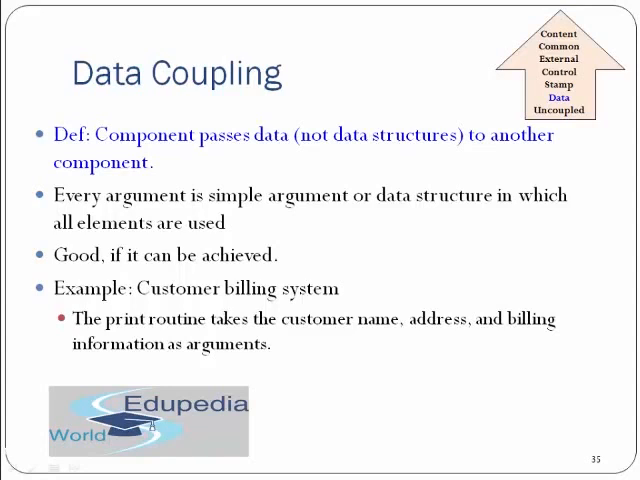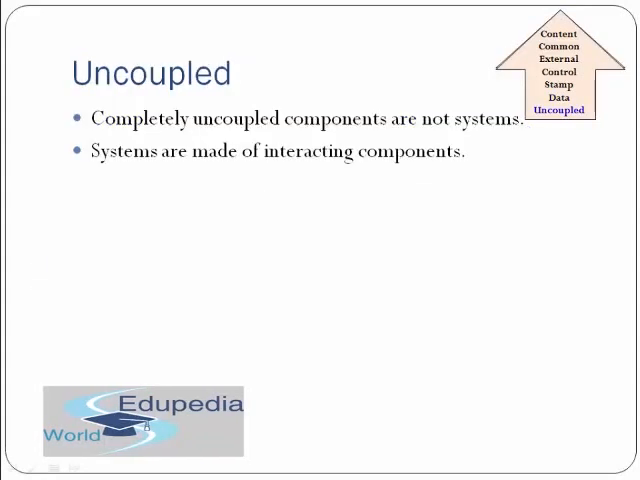Okay, it's up to the programmer to decide how to include coupling, but include it in a way that it's not highly coupled, making a mesh in your code. Uncoupled means completely uncoupled components, which are not systems. If they are completely uncoupled, they are not a system and don't logically make any sense. Systems are made of interacting components, so there should be some interaction between the components.